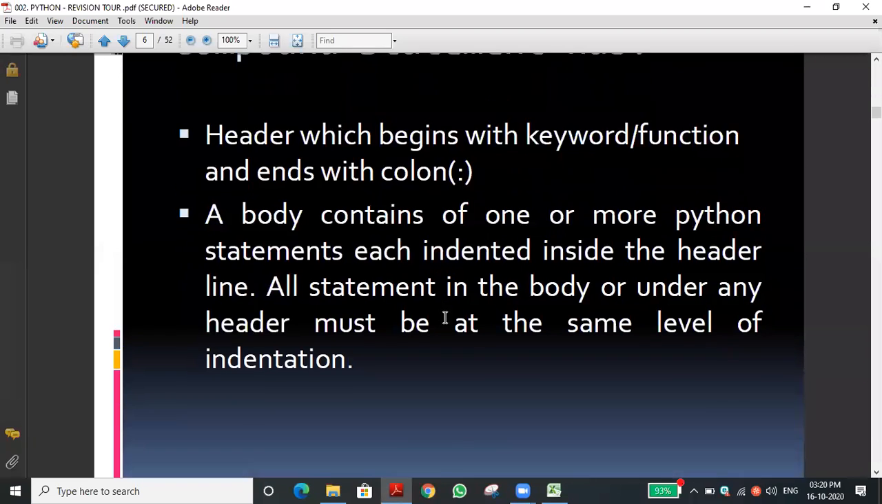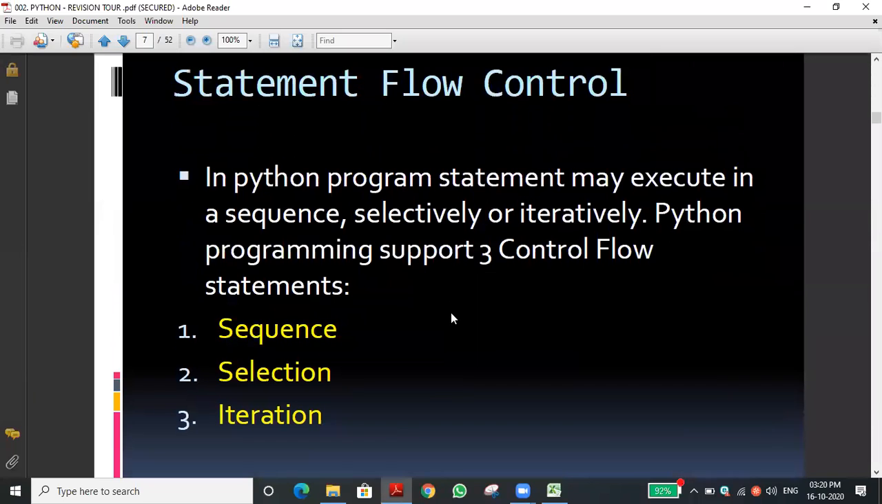Now we are going to see the flow of statements. That part is over. How will the statements flow? Flow means how they will be executed. The first thing is sequence. Sequence means step by step it will execute: first statement, second statement, third statement. That is a sequence. The statements will be executed one by one. That is the sequence statement.